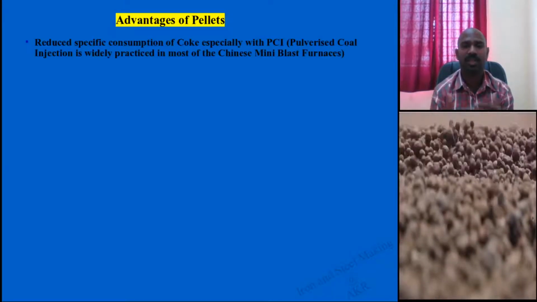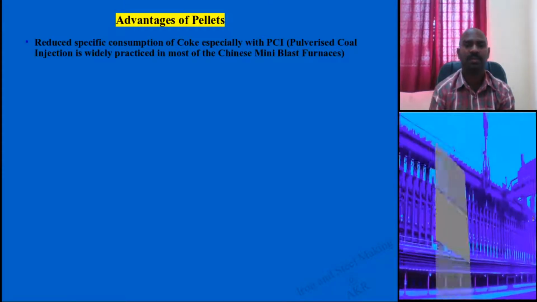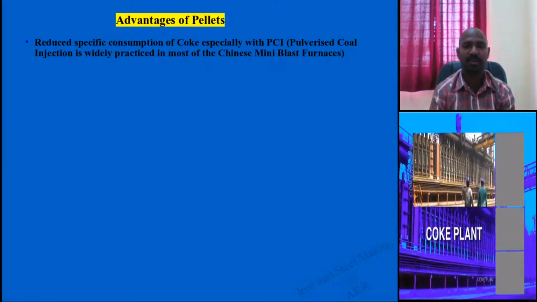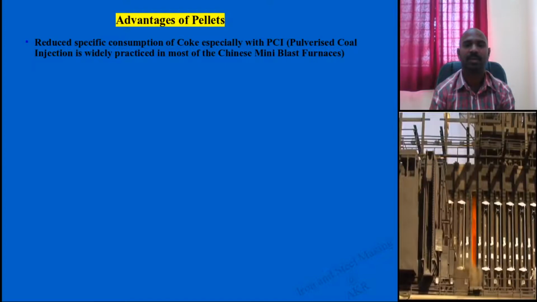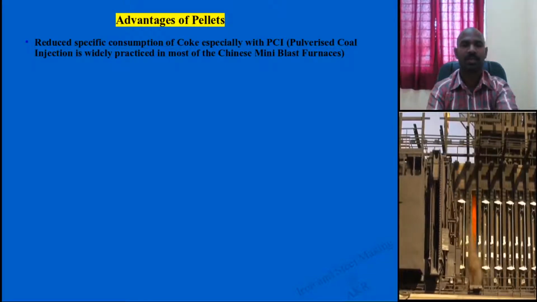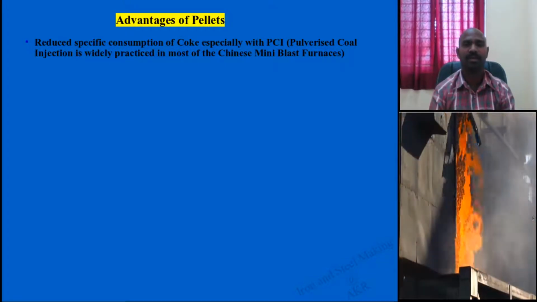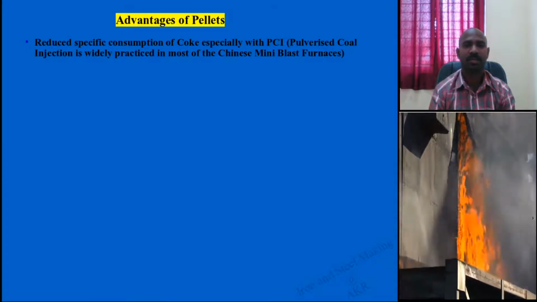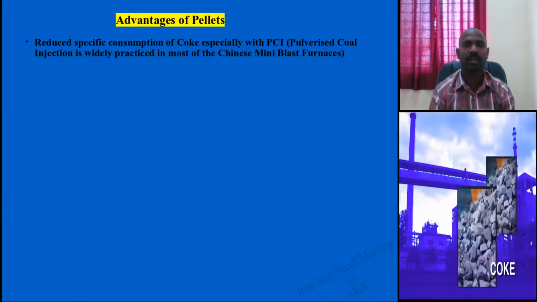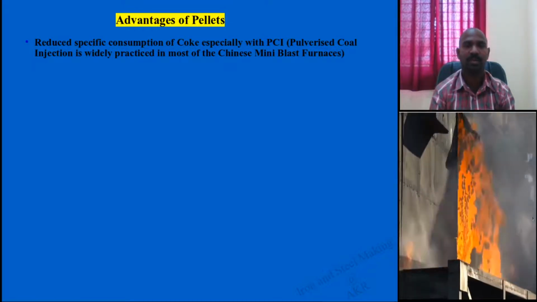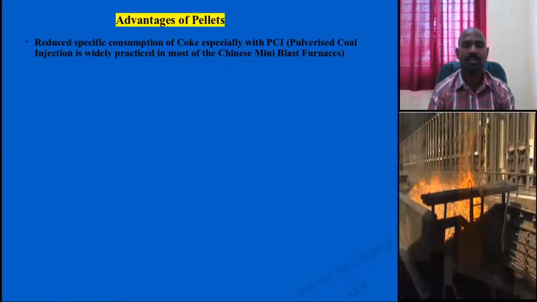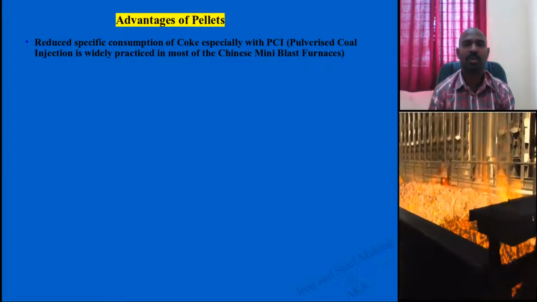Now let us see the advantages of pellets. Initially, if there was a shortage of coke, there was a mechanism called pulverized coal injection. If you use these pellets, it reduces that; you need not add it. This pellet formation also includes coke.